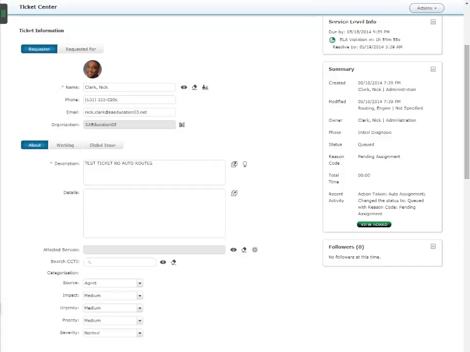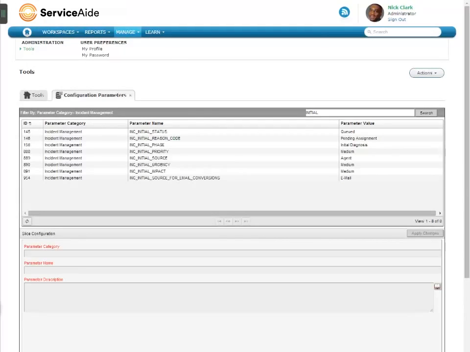That is because, for every ticket type, there are default values that are applied to fields. Let's take a look at those. From Manage, Tools, Configuration Parameters, we have used Filter By in the gray bar to only look at the parameters that affect incident management. In the search filter field, we've entered the keyword initial. As you can see, there are several parameters that have been displayed.